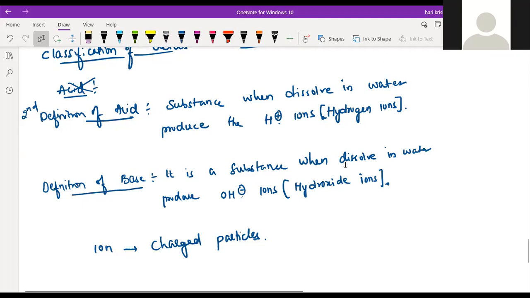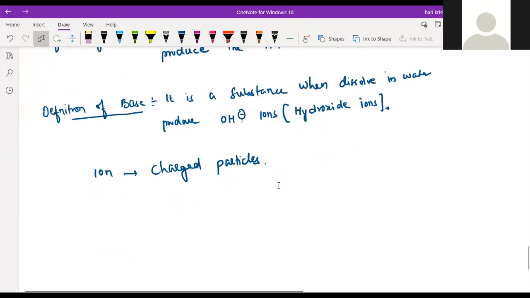Then what is this process? The splitting of ions when a substance dissolves in the water is called ionization. One more term is ionization.